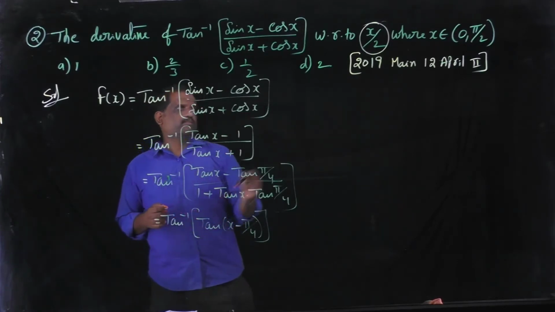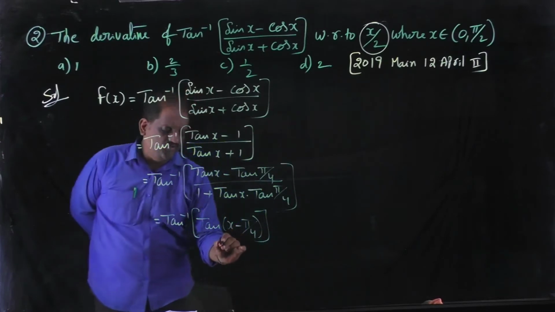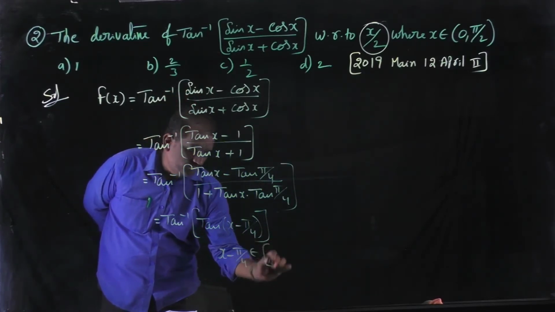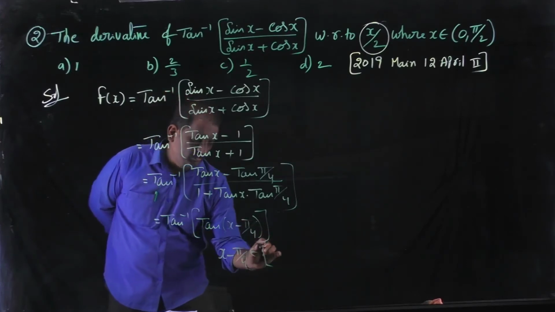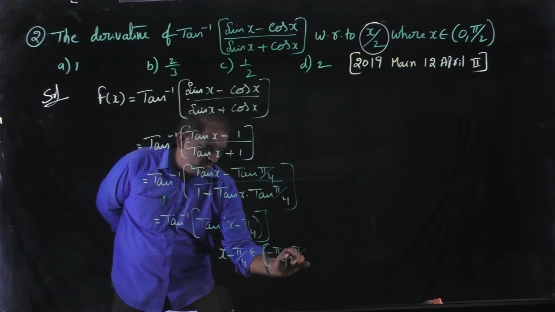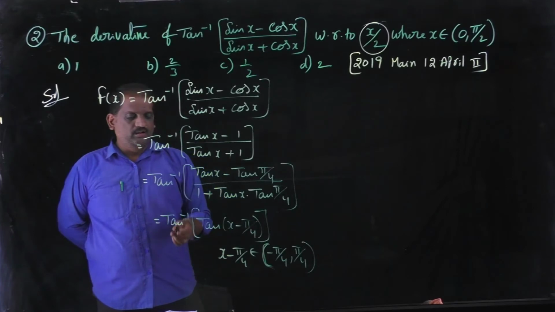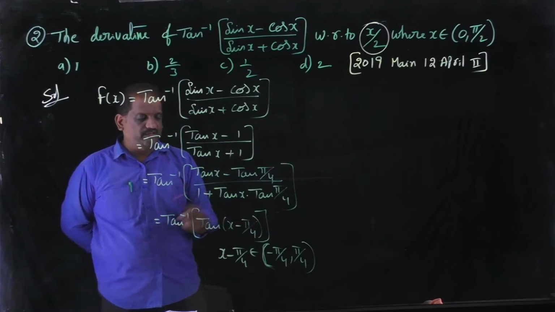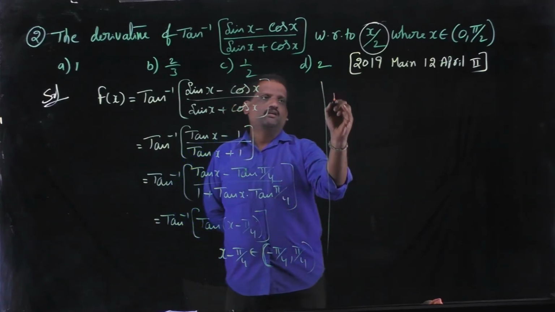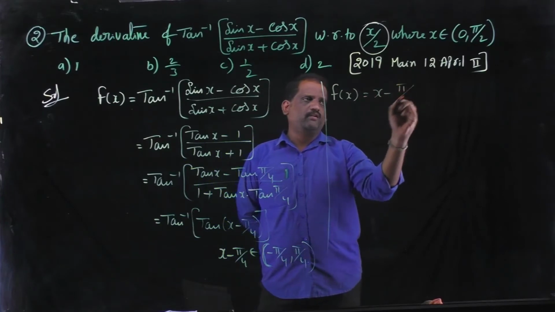Here x belongs to (0, pi by 2), then x minus pi by 4 belongs to the open interval minus pi by 4 to pi by 4. In this interval, tan inverse of tan theta becomes theta. Then f of x is equal to x minus pi by 4.